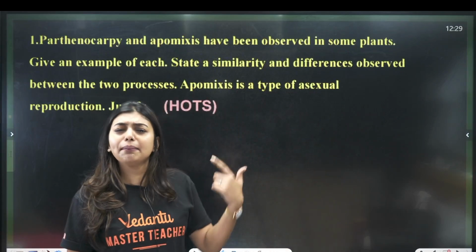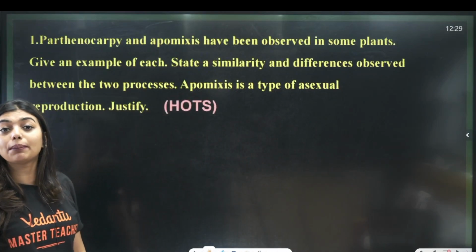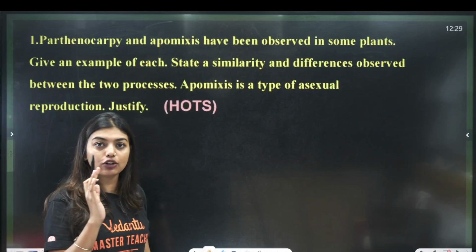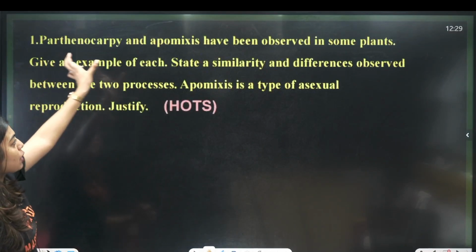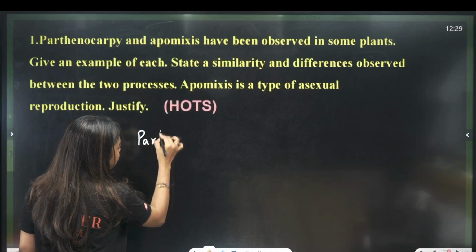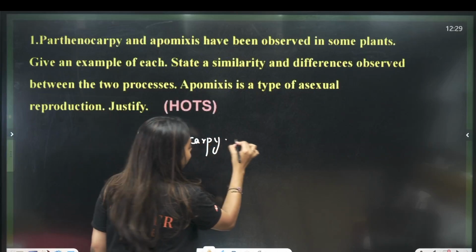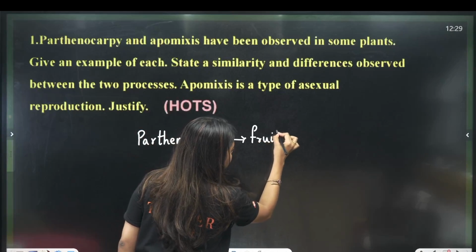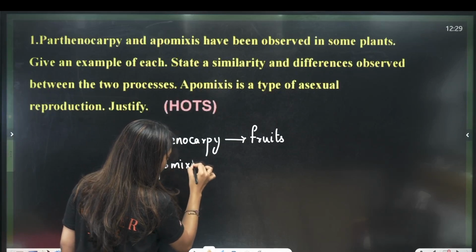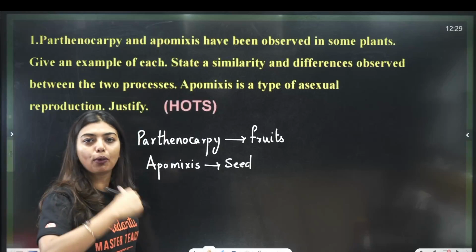So here if you see, there are many parts to this question. When you're answering it, most of the time what happens is you ignore the parts, right? One part you write and the next part you forget. So you should make sure that you are very aware of what you are looking at. See, first: Parthenocarpy and apomixis have been observed in some plants. Now, what are these? We all know that Parthenocarpy is when you're forming fruits without fertilization, and apomixis is when you're forming seeds without fertilization. If you know this difference, let me tell you, the whole question is decoded easily. This is the first loophole of the question.